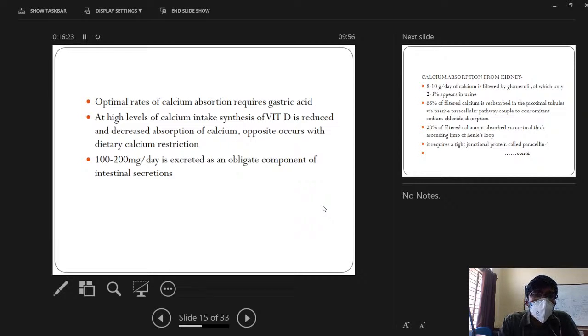One thing you have to remember is whenever there are high levels of vitamin D in the blood, there will be increased calcium absorption. At high levels of calcium intake, synthesis of vitamin D is reduced, with decreased absorption of calcium. The opposite occurs with dietary calcium restriction: whenever there is a decrease in dietary calcium, there is increased synthesis of vitamin D and increased absorption of calcium. Out of the total dietary intake, 100 to 200 milligrams per day is lost as an obligate component of intestinal secretions.